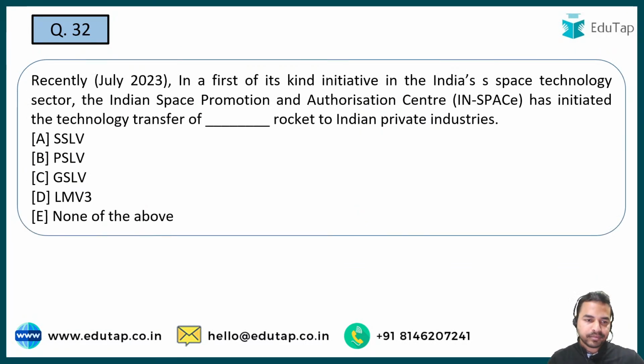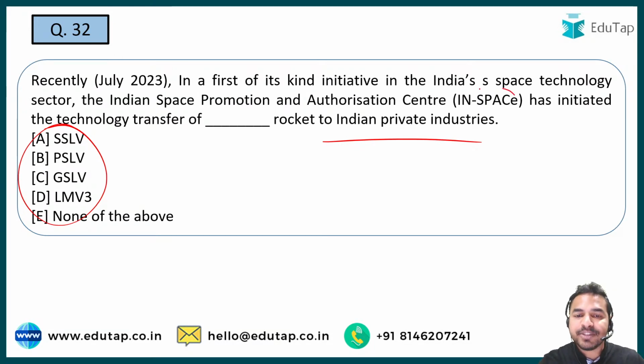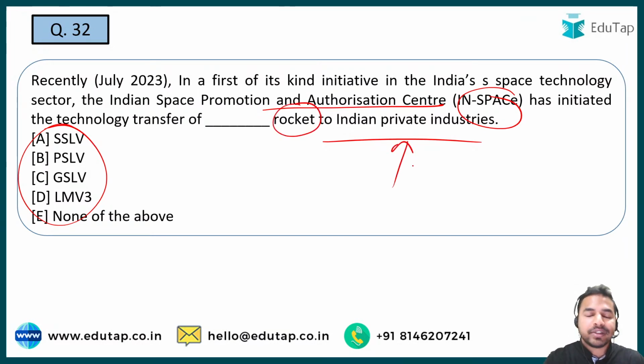Next question. So guys, quickly tell me which one of the following is the right answer जिसका टेक्नोलॉजी ट्रांसफर किया है इस पर्टिकुलर रॉकेट का to the Indian private industries. ठीक है. So here India's space technology sector IN-SPACe, that is Indian Space Promotion and Authorization Centre, has recently initiated technology transfer of one of the rockets to the Indian private industries. तो ये जो प्राइवेट इंडस्ट्रीज को भी यहाँ पर प्रमोट किया जा रहा है स्पेस एक्टिविटीज के अंदर.